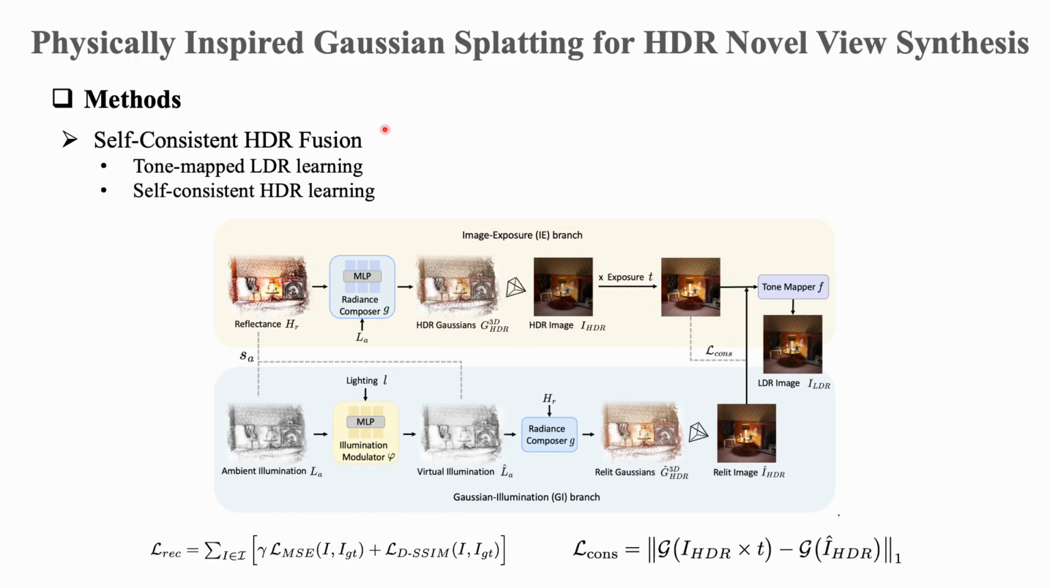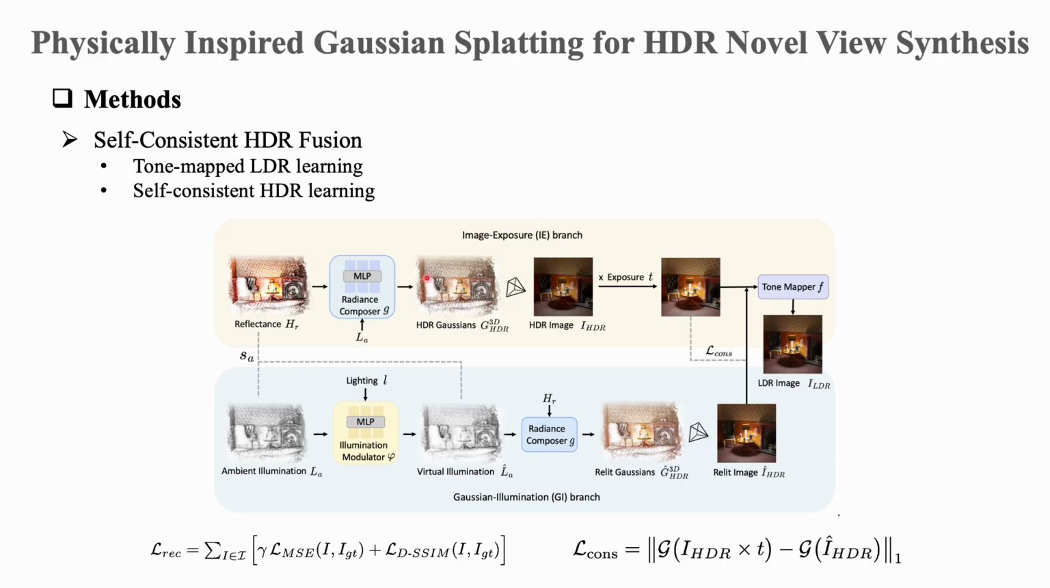Next, we introduce how our framework learns HDR information without relying on HDR ground truth. The first part is the tone-mapped LDR learning. Since the training images are standard camera-captured LDR images, the model first renders the HDR radiance and then maps it back to the LDR space through tone mapping. In this way, the model can be supervised by ordinary LDR observations.